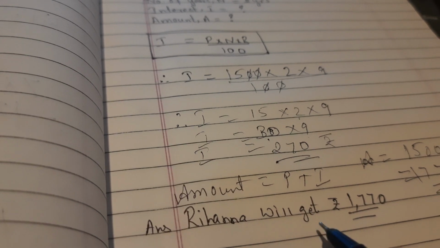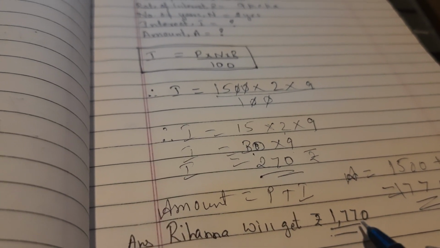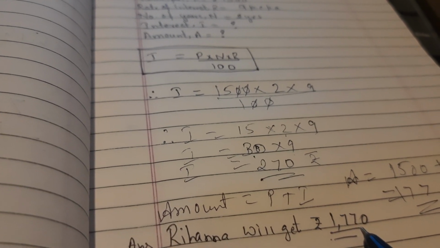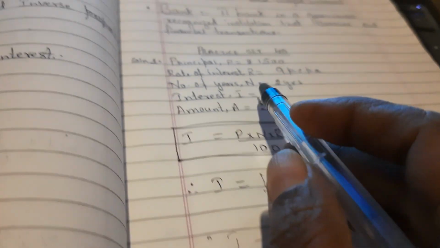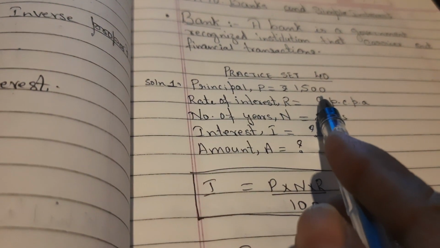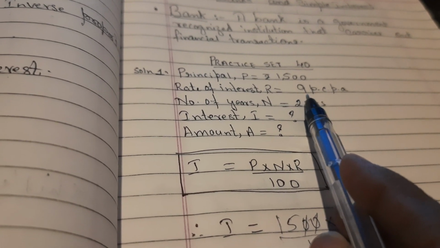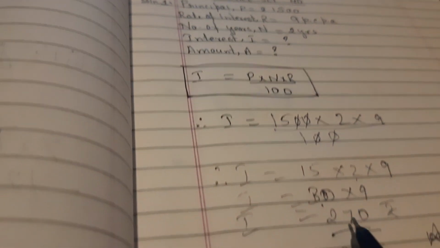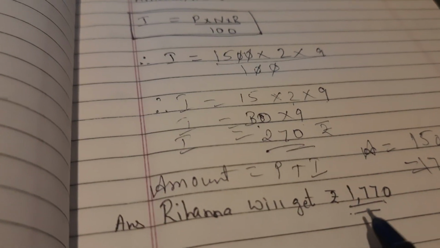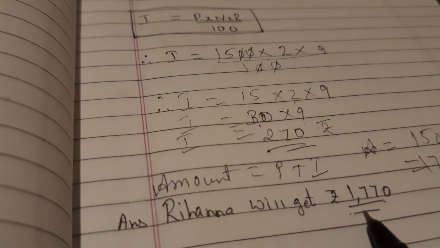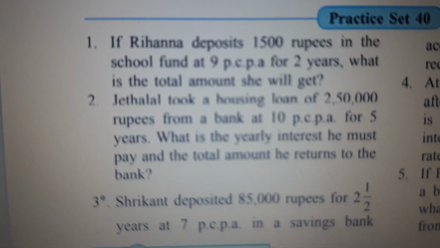So Rihanna will get rupees 1770. Got it children? See how much she has put in money? 1500, and the school fund is giving 9% per annum for 2 years. So at the end, how much she is going to get? It's a profit, right? 1770 she is going to get.